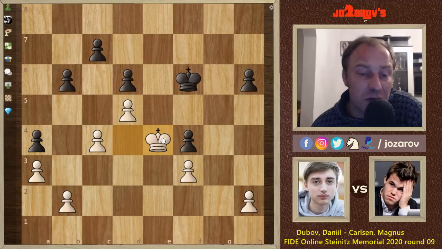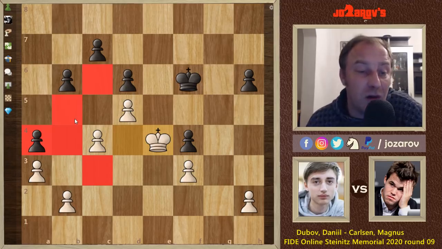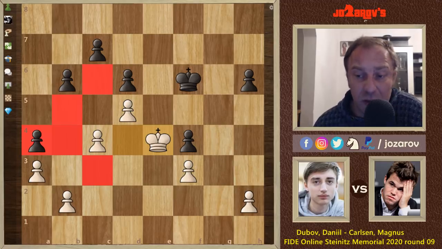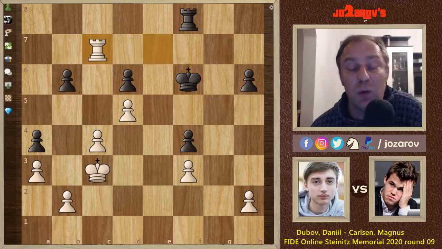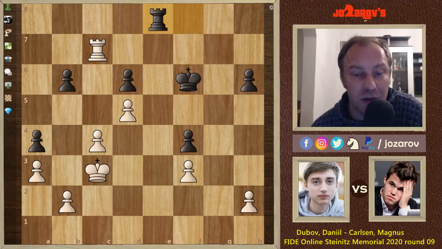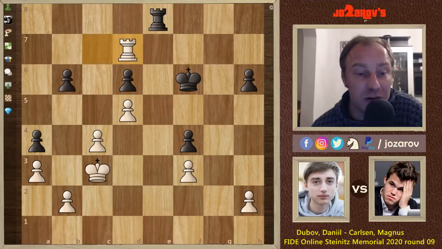ideas, or we can even try to attack this pawn with c3, b4, simply taking another pawn. Then we would have sort of a path of the king, and many great endgame ideas here for white. So I think white is completely winning here. So in the game, after rook to e7, Magnus tried king to f6, Dubov simply took the pawn, rook to e8, but now rook to d7.